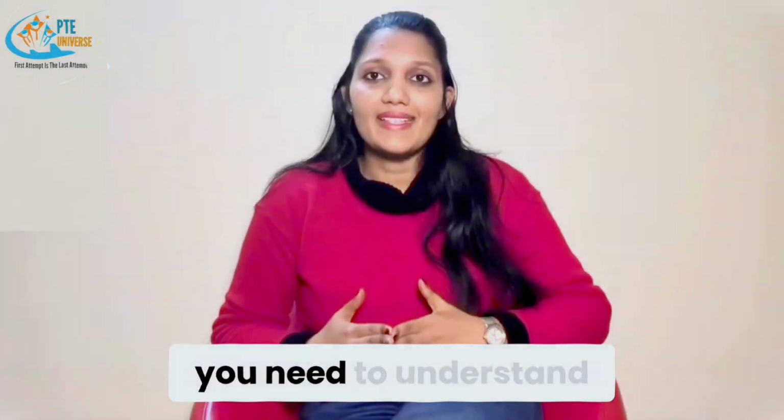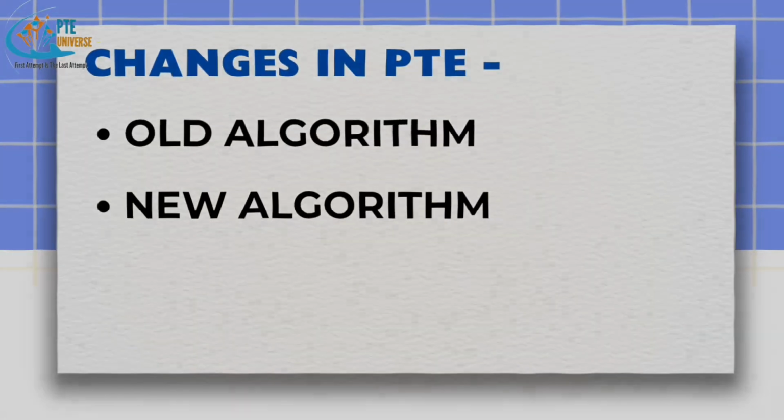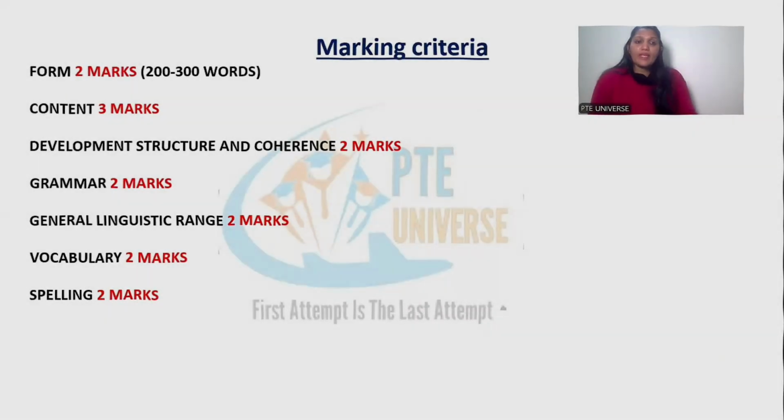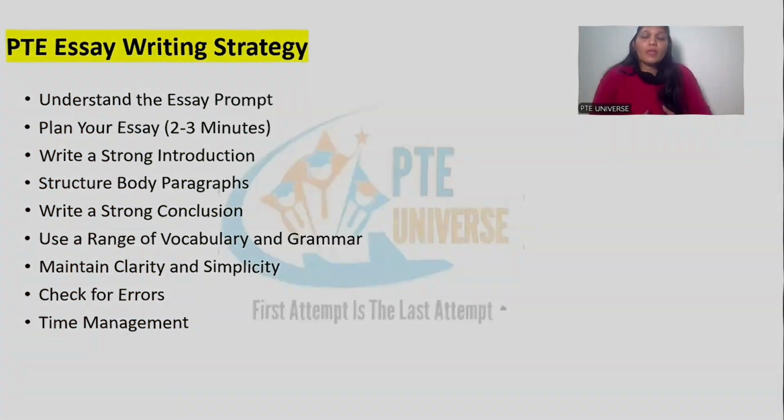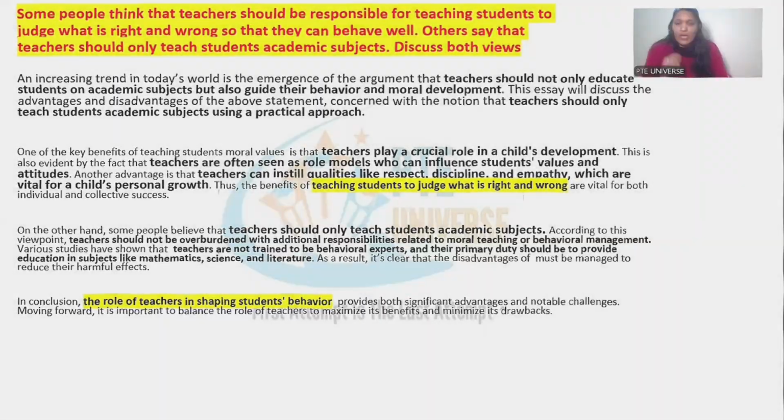First, you need to understand that a lot of things have changed in PTE, that is old versus new algorithm. There are a total of 7 parameters on which the essay is marked. First is form. A lot of people are not able to write an essay in 20 minutes, the reason being they are not able to use the right essay strategy. First thing, you need to write an introduction. Let's read it. An increasing trend in today's world is the emergence of the argument that a quick look at